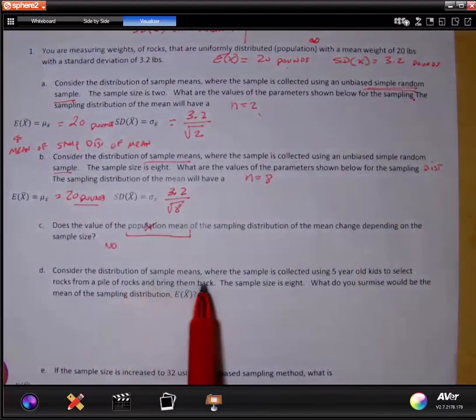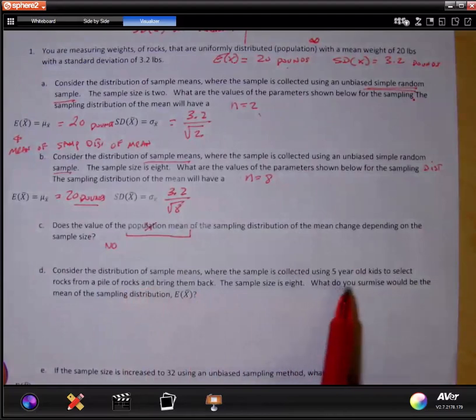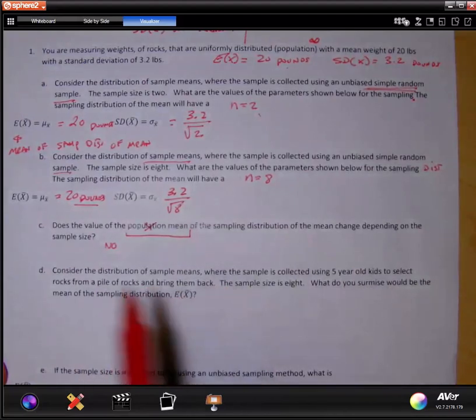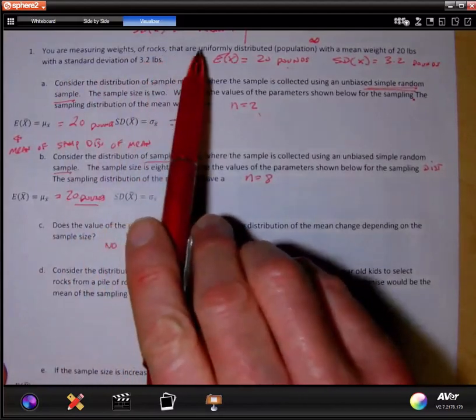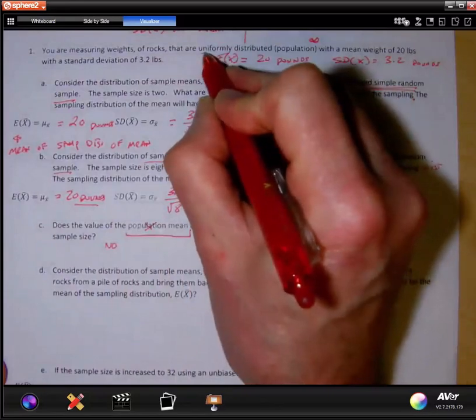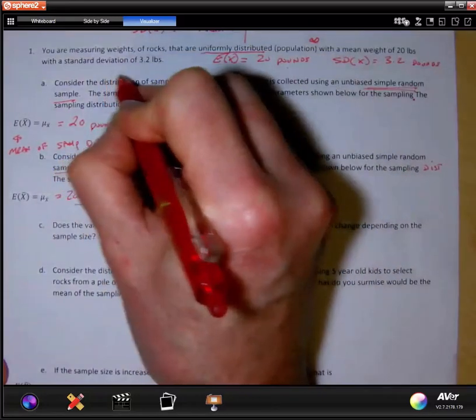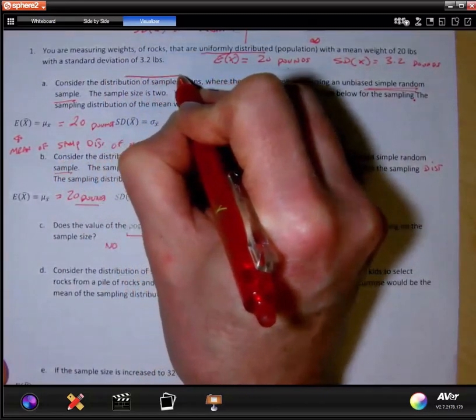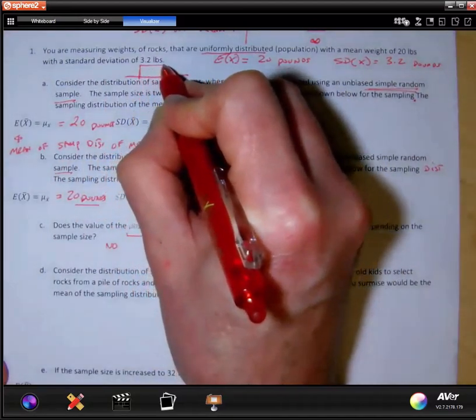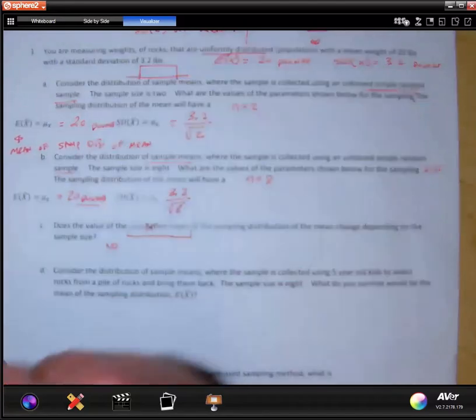Consider the distribution of sample means where the sample is collected using 5-year-old kids to select rocks from a pile of rocks and bring them back. So what the heck is this population about? You're measuring the weight of rocks that are uniformly distributed. Okay, by the way, what is a uniformly distributed population? It's this. It looks like a rectangle. So it looks like this. If I had to draw a picture of it, it looks something like that.